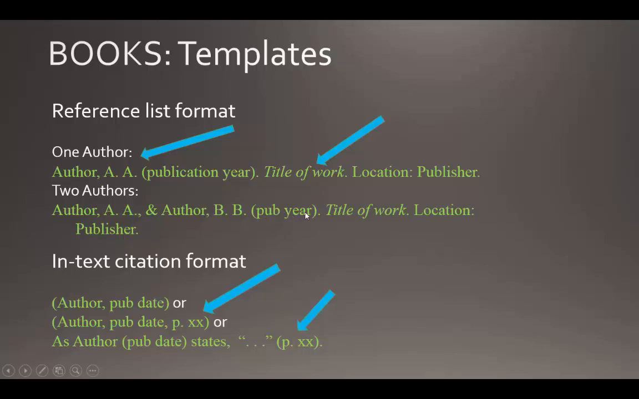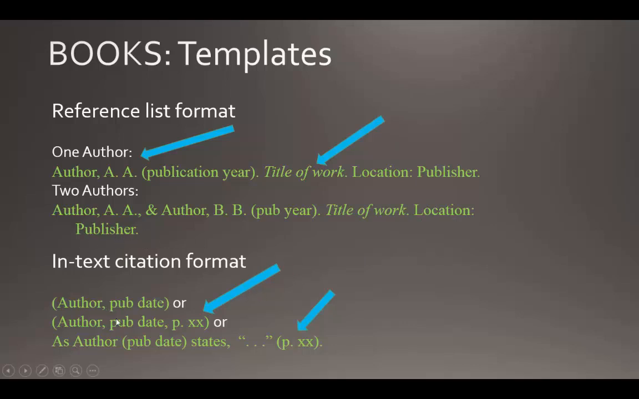You then follow that with the publication year in parentheses and a period, the title of the work in italics, and remember the first word is capitalized, the first word following a colon is capitalized, and all proper nouns are capitalized. Otherwise, the words in the title are in lowercase, followed by a period, then the location of the publishing company, a colon, and the publishing company, period.